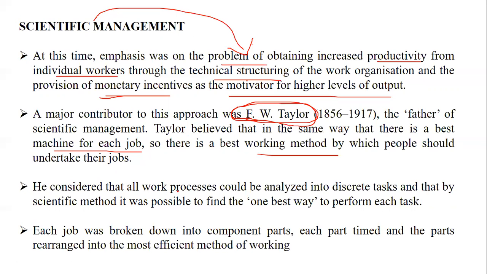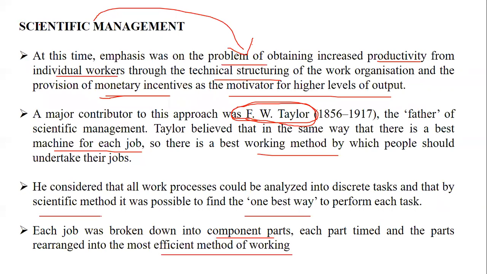He considered that all the work processes should be analyzed as per the task with the help of the scientific method. That is one of the best ways to perform a task. Each job should be broken down into components, that is, division of work. Each part is timed and rearranged, which is the most efficient way of getting the job done.